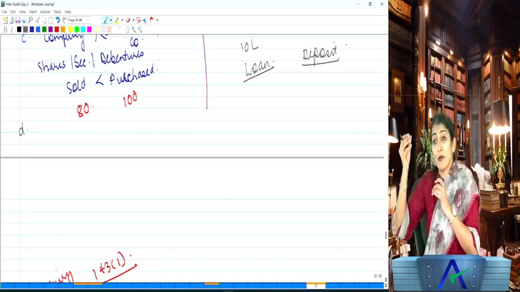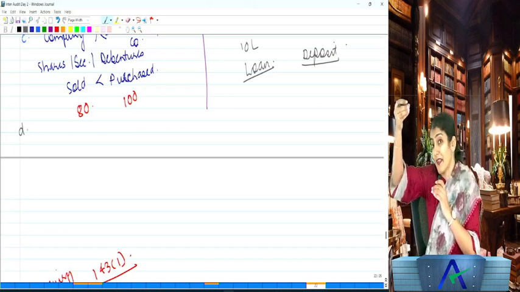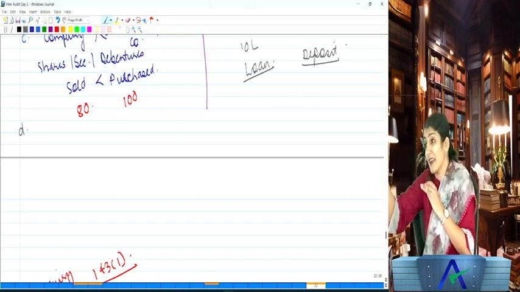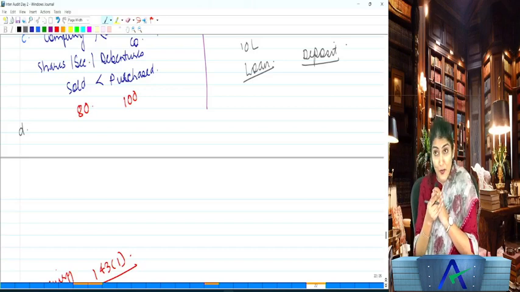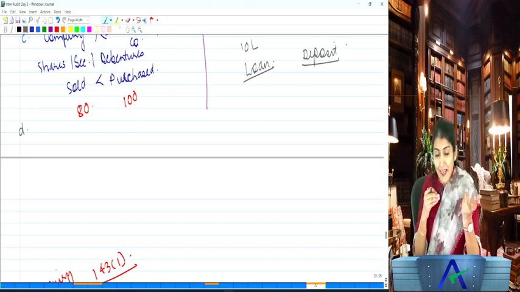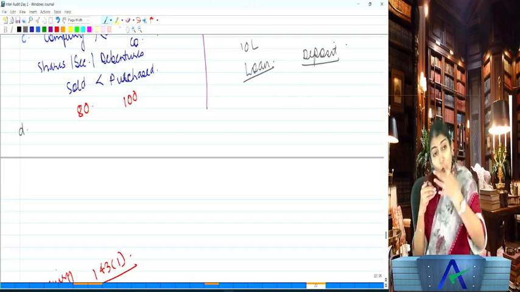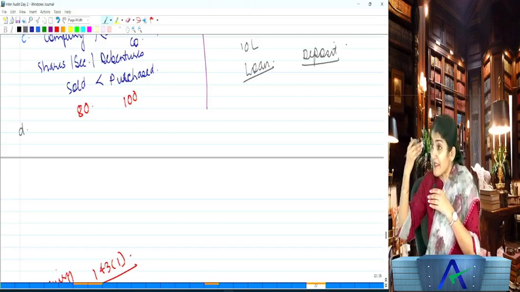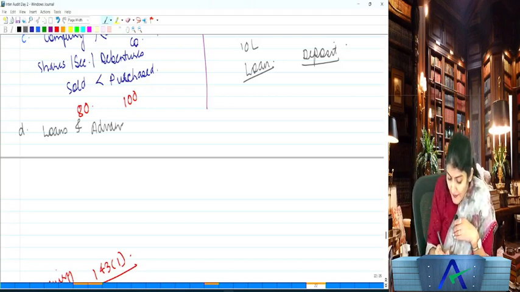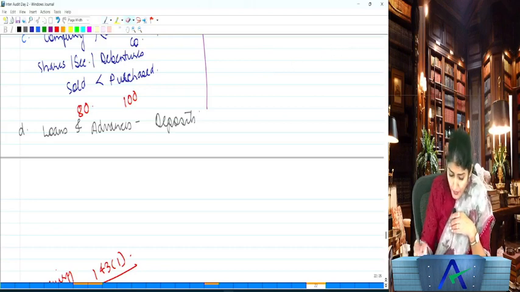Like a deposit when you keep, there is some admission, there is a non-refundable deposit, there is a refundable deposit, or some rent agreement, there is a deposit amount which you need to keep. So the nature of a deposit is different, the nature of a loan is different. And what you have done, you have given loans and advances, but you are showing them as deposits. So whether any loans and advances have been shown as deposits?